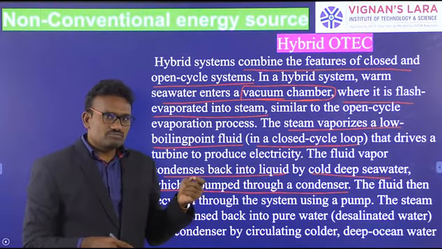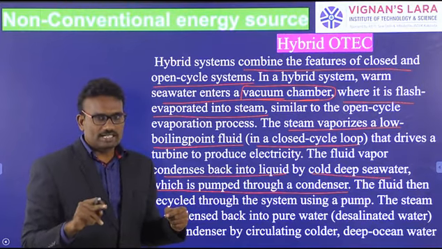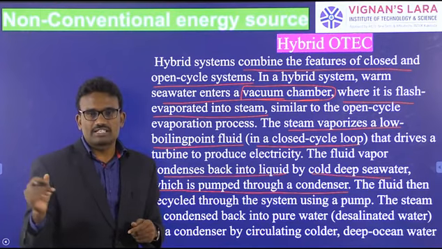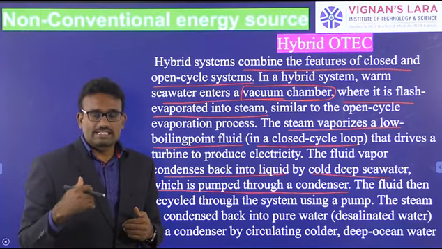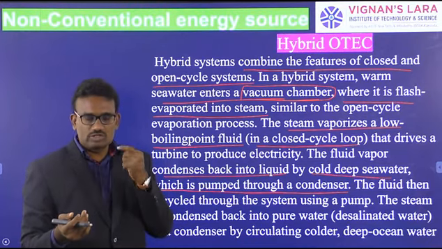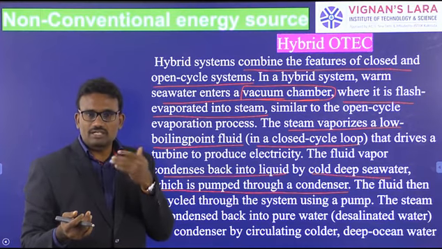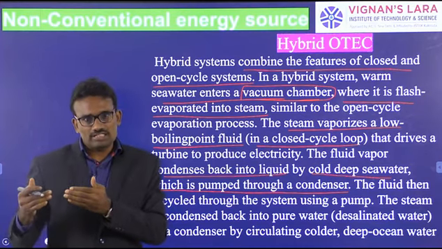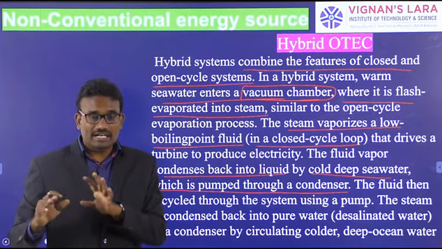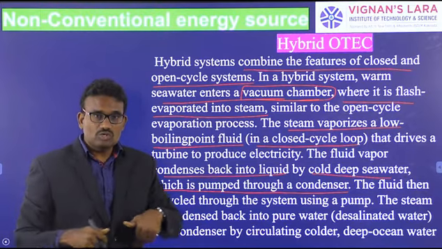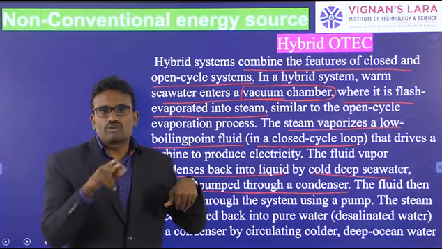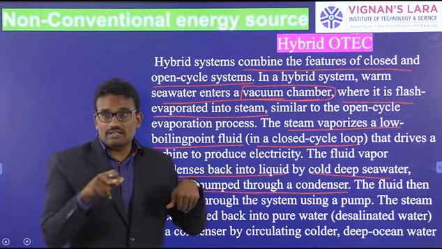The warm steam passes into the condenser to convert into liquid state. That liquid is called fresh water and is collected. At the same time, the secondary fluid, ammonia steam, passes into the turbine to produce electricity. After rotation of the turbine, the low pressure steam of ammonia passes into the condenser, where it converts into liquid ammonia. It is then passed into the same vacuum chamber by use of a pump. That is the recycled use of ammonia, in vapor state and liquid state.